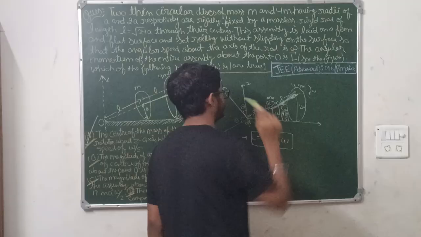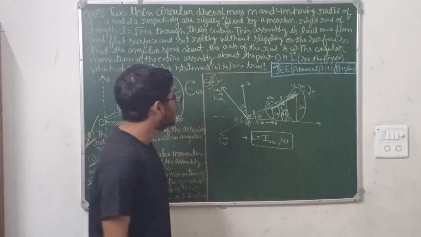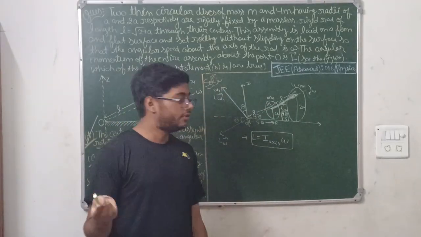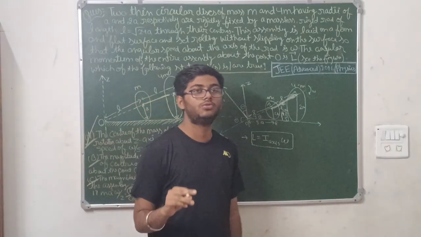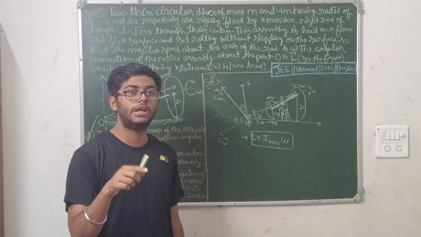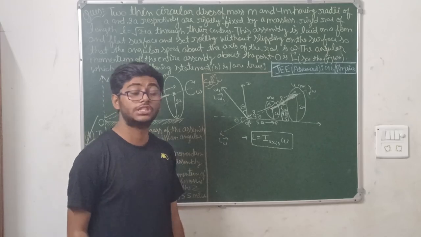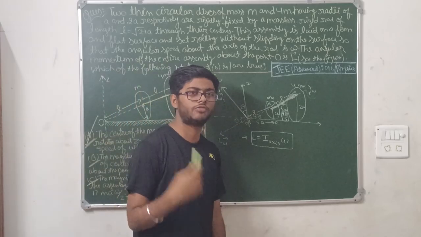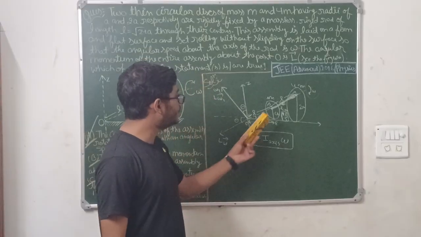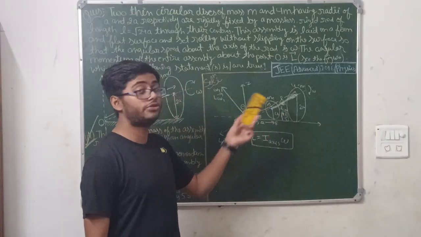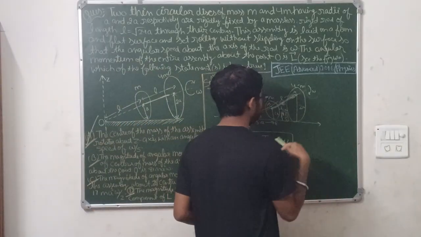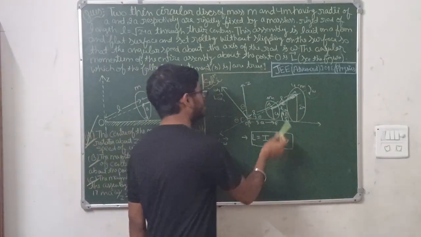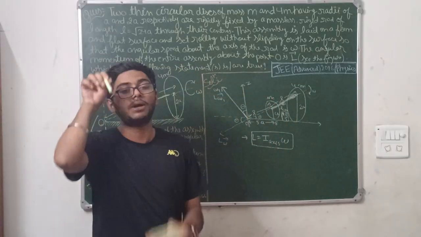Whenever we write the formula for center of mass, m1 x1 plus m2 x2 upon m1 plus m2, the condition was we treat m1 and m2 as point masses. This is one of the concepts of the center of mass. So we need to assume these two disks as point masses. Getting my point? Here we will be assuming these two disks as point masses.